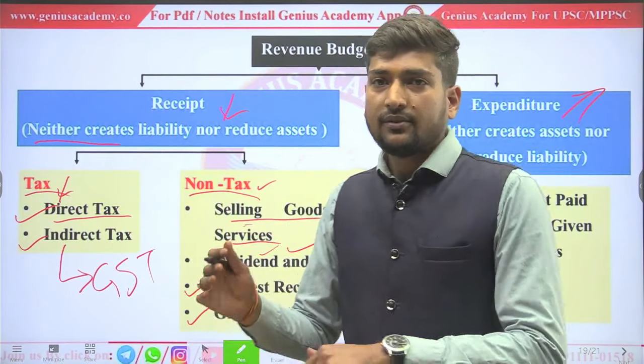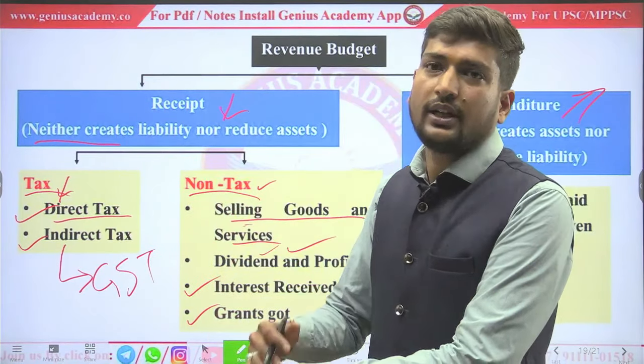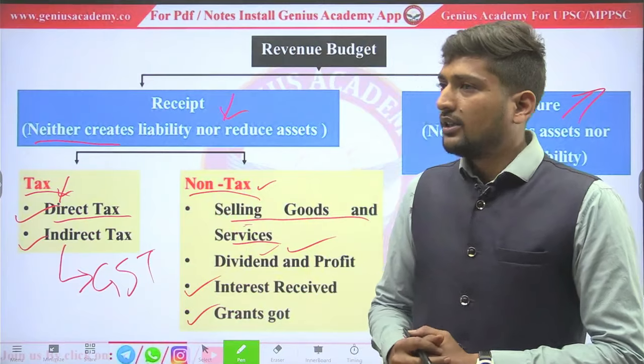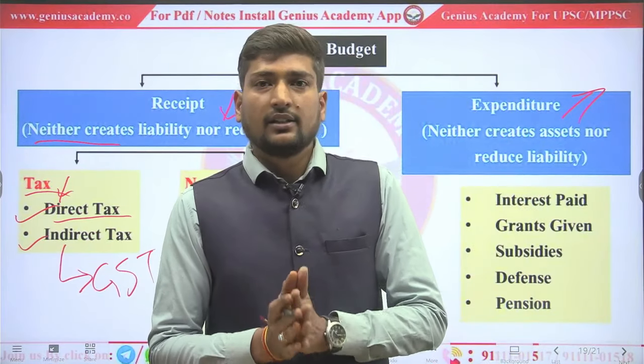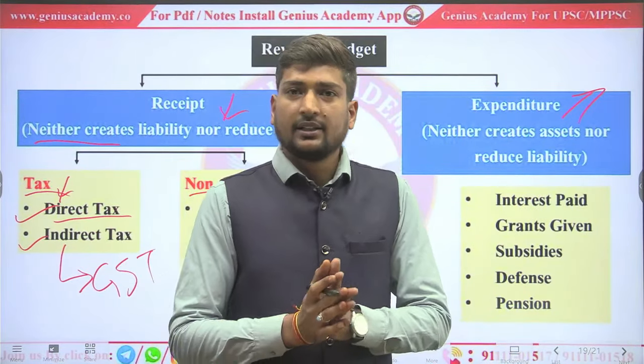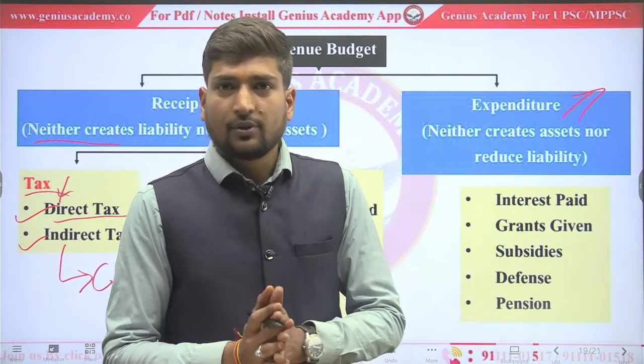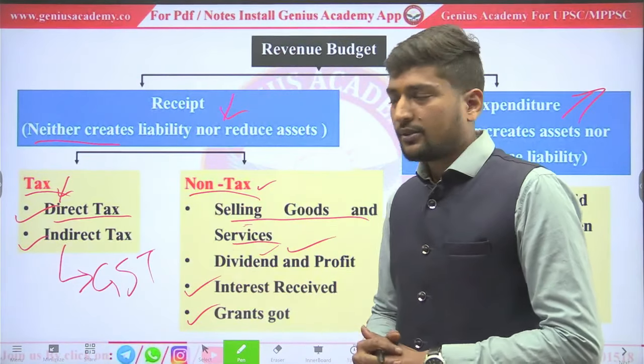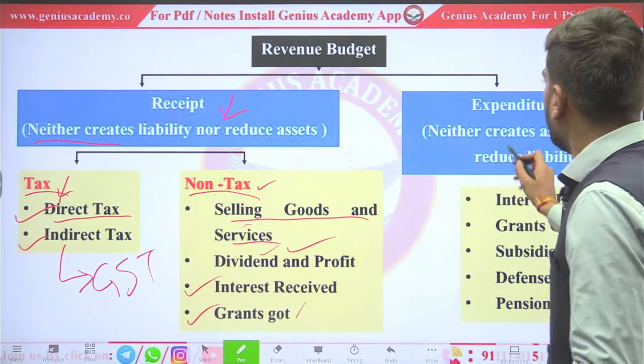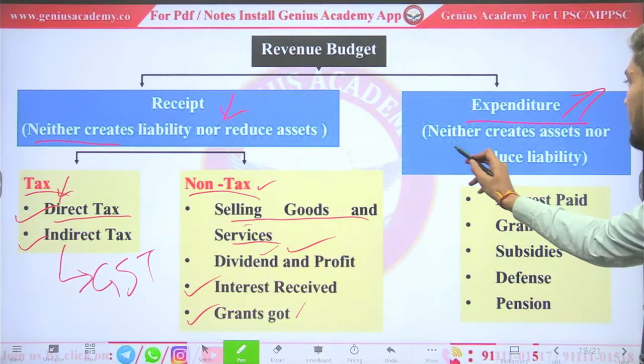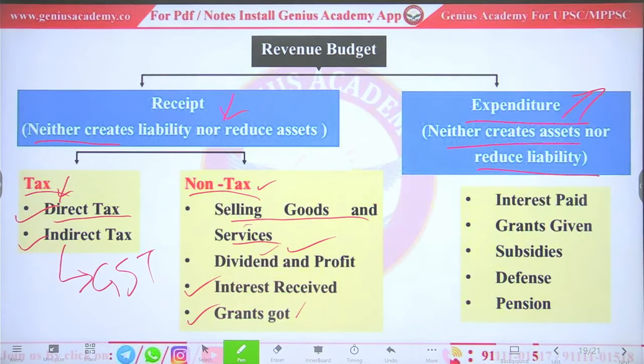Government takes grants from World Bank or Asian Development Bank, or any country gives a grant. If any natural calamities happen, then any country comes for support and gives grant to India, so it will come under this. Next, expenditure. It neither creates an asset nor reduces liability.